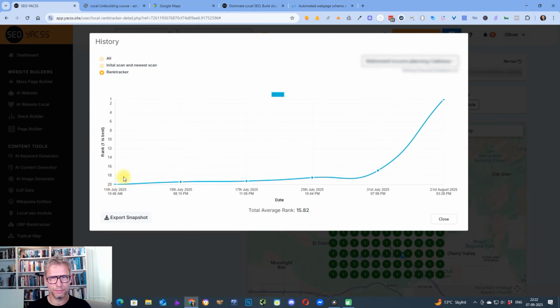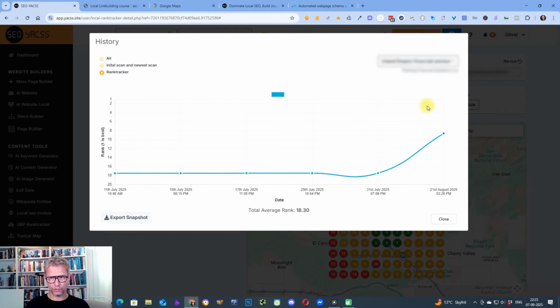It was an interesting case because we started working with this client the 11th of July, and then I'm monitoring the organic rankings here. So it started out at position 20, we saw a little bit of movement, 19.39, then 19.21, but still within the statistical randomness, I would say. And then we saw a little jump here up to 18.4, so slight movement. And then the 31st of July, we jumped up to 16, and then the 21st of August up to position 1, as you can see.